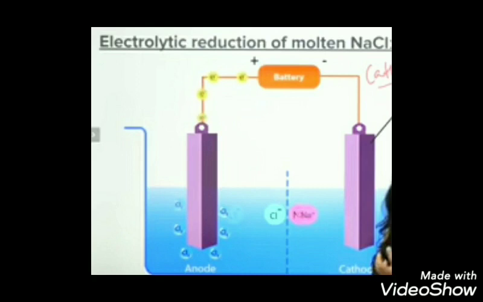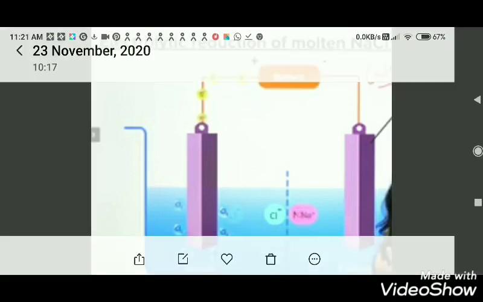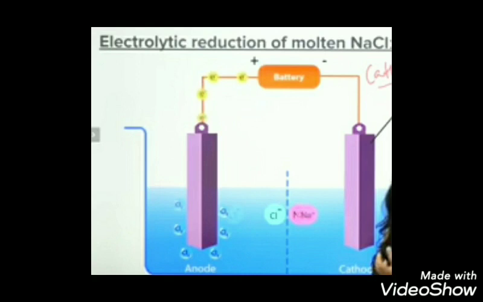So sodium is deposited at the cathode, and thus we can separate sodium metal, extract it and purify it later. Thus we can get the metals from their ores. This is the method known as electrolysis or electrolytic reduction of metals. This method we have to follow to extract metals of high reactivity.